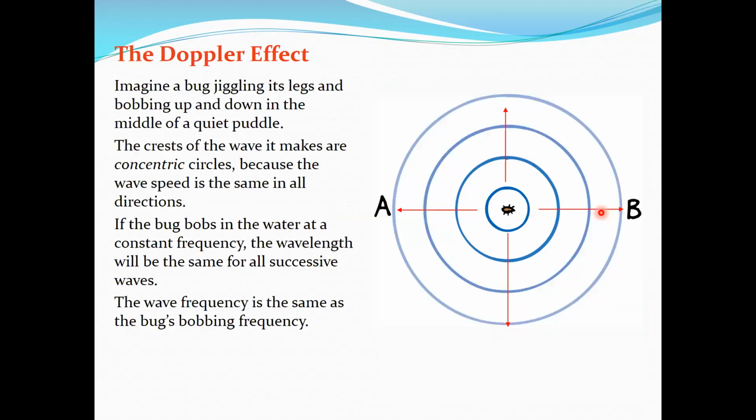And when we look at the Doppler effect, there's another way of explaining it. This is a good example. I just want to read it through and then show you on the diagram, so you can just focus on the diagram when I'm reading this. Imagine a bug jiggling, which means that it jumps up and down. Imagine those bugs on the water. Sometimes you can see that they can stand on the water with big legs, and they are very small.